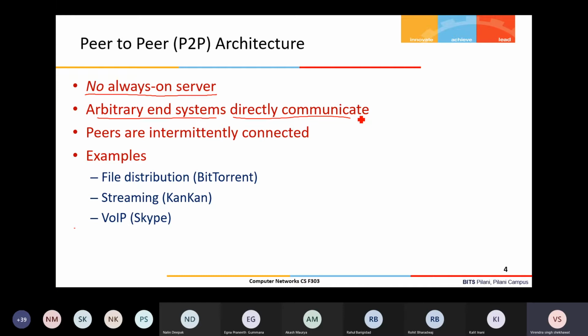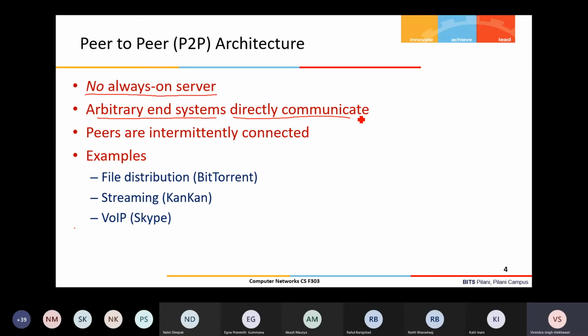And these peers are intermittently connected, meaning they can leave and join the network at any point in time. So the network is of a dynamic nature; it's not fixed that all the endpoints will always be on. In client server architecture, the server is supposed to be always on to facilitate the communication.